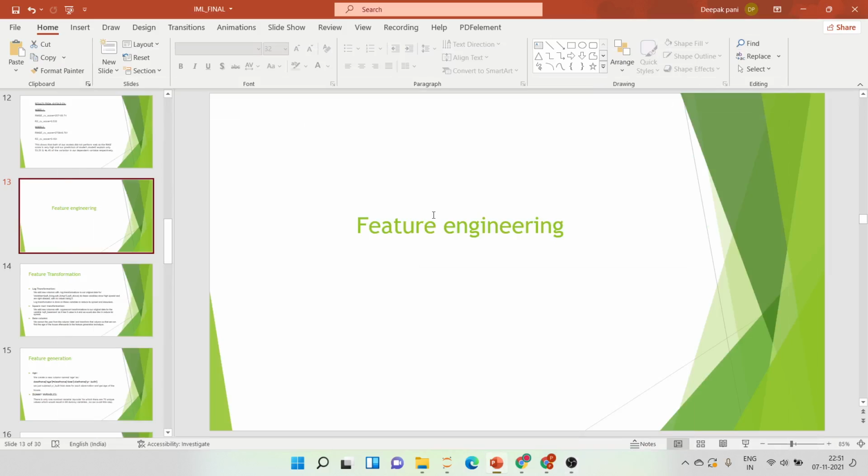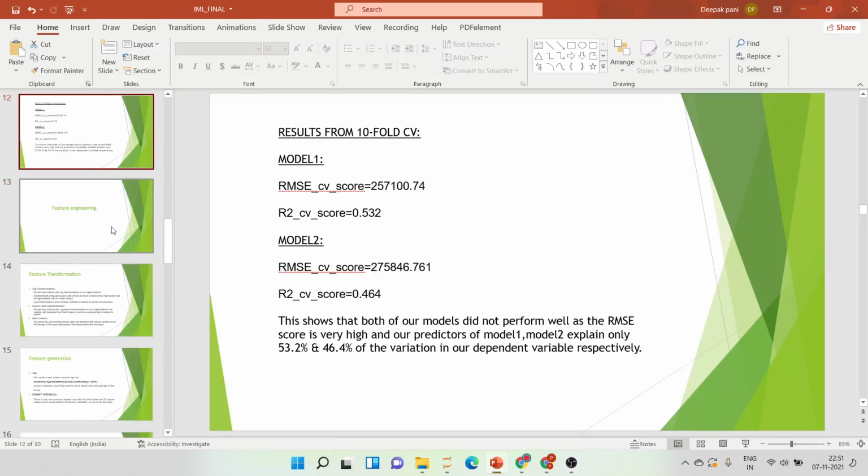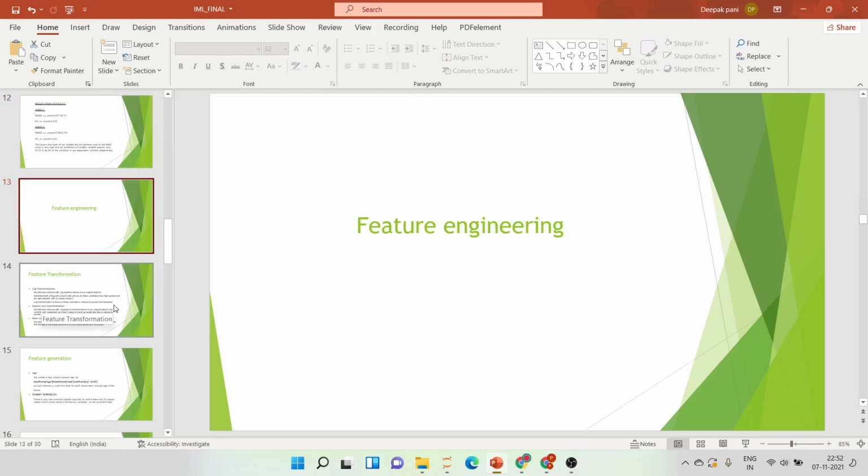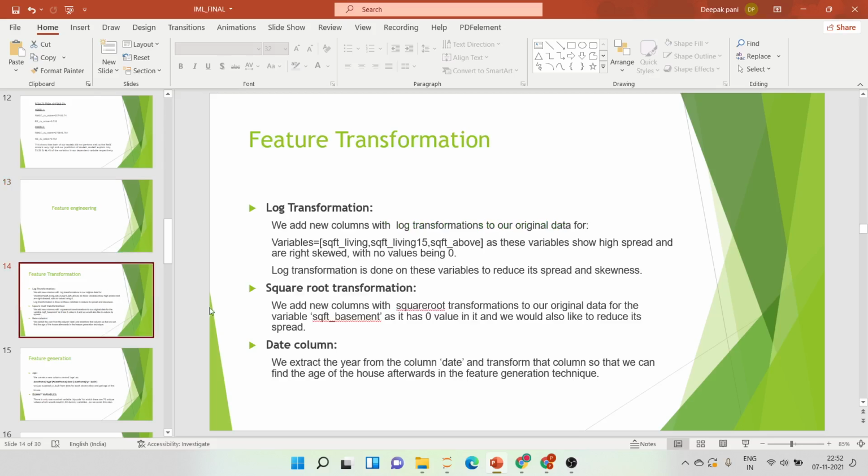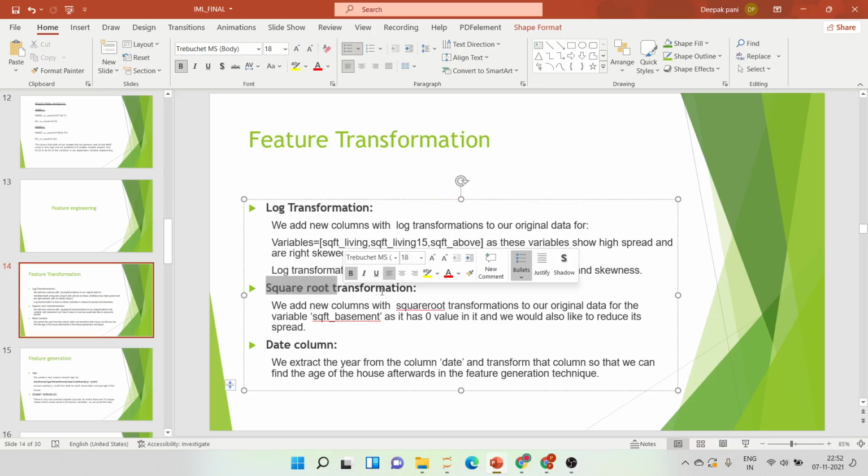Hello, I'm Deepak. I'll be continuing the project. As we see that our model performed very badly, let's do some feature engineering on our variables. We can do two types of feature transformation. The first type is log transformation and square root transformation. I'll be showing you in the Jupyter Notebook.